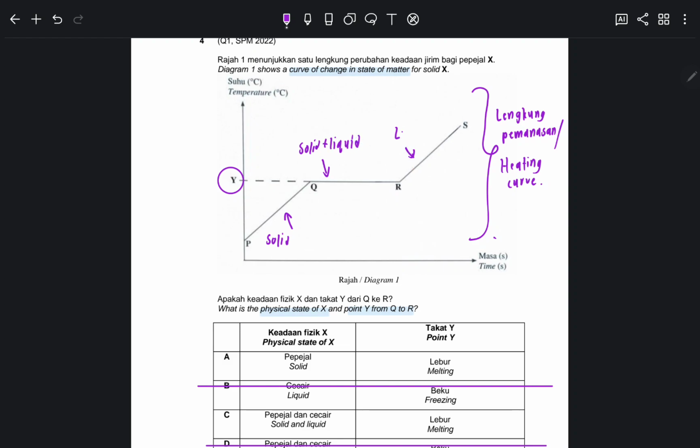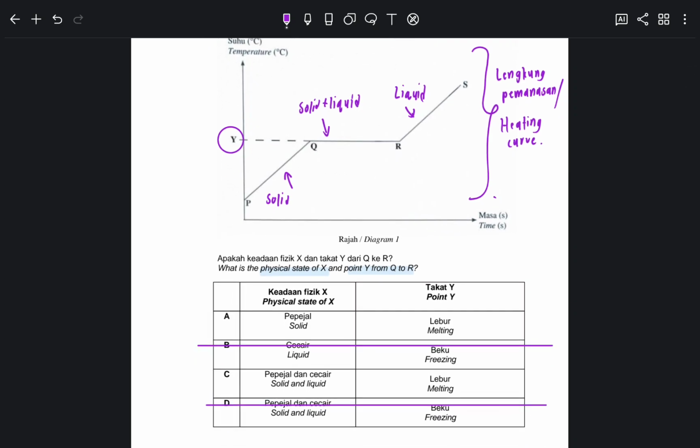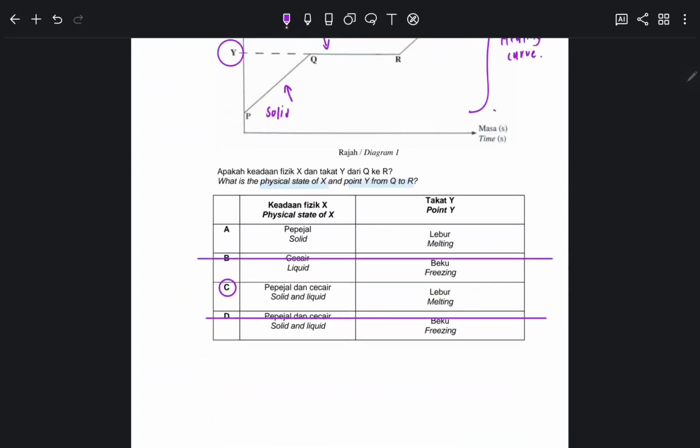And at this part, it starts to be liquid. Okay, yang straight ni dia macam ada dua keadaan tau, dua keadaan jirim. Kalau like this one heating curve, so solid and liquid. Kalau the cooling punya curve tu, that one might be gas and liquid, I guess. So it's something like that. Straight line ni memang ada dua keadaan jirim. So the answer is C lah. Obviously memang the answer for number 4 is C.